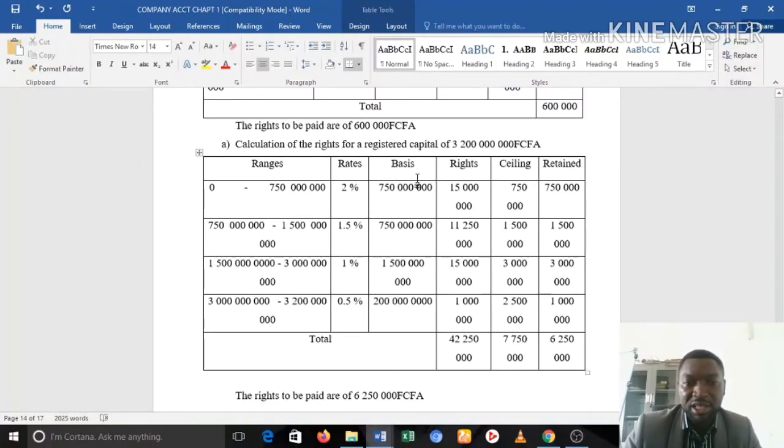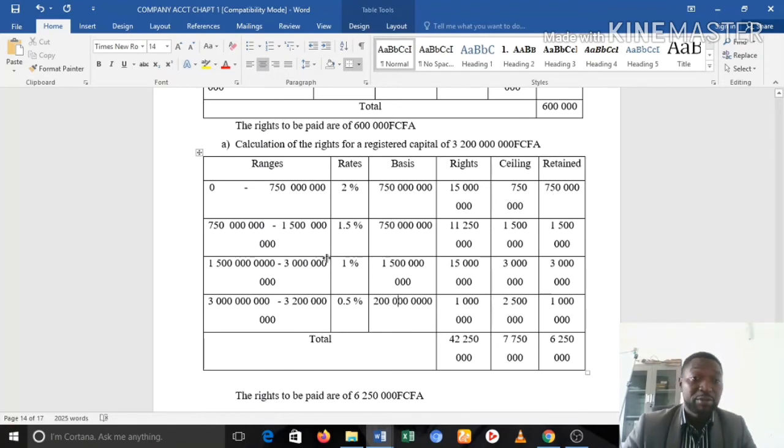That's it. See now how the calculation is done in this case. The basis in the first case is 750 minus 0, 750. The right is 2% of the basis. 2% of the basis, please. So 2% of 750 gives you 15 million. The ceiling is how much? 750. So how much do we retain? 750. It should not go above the ceiling.